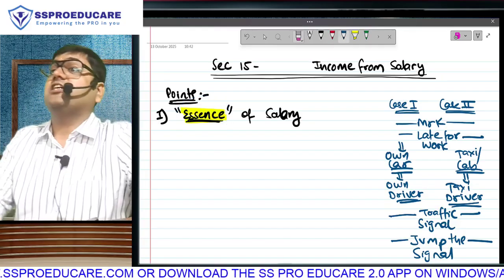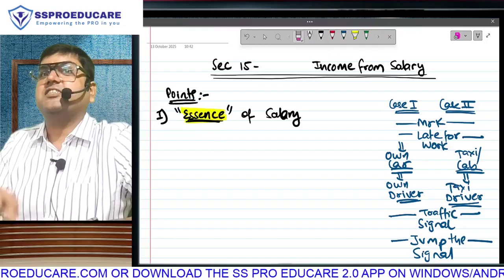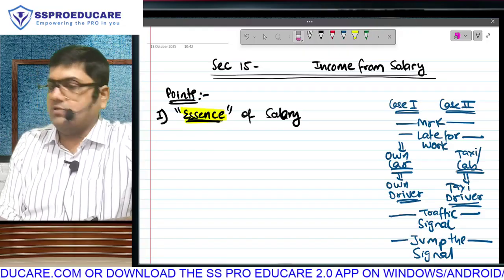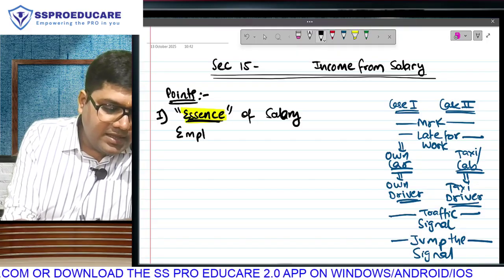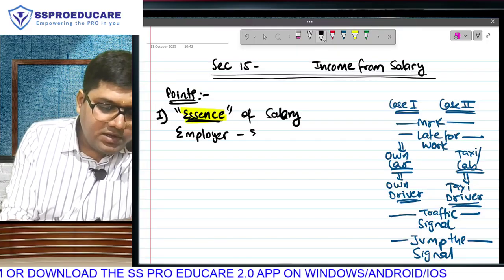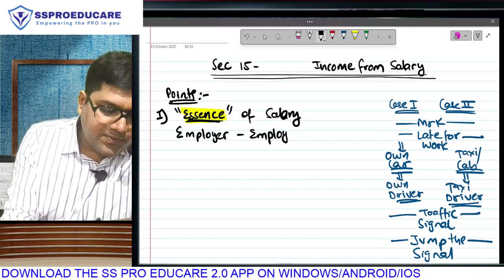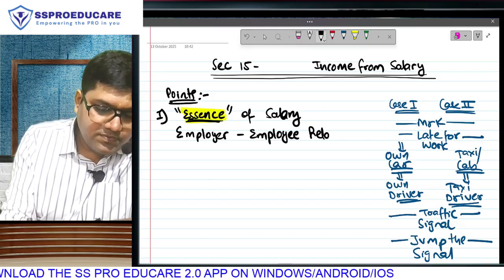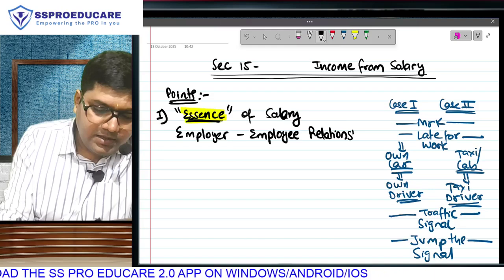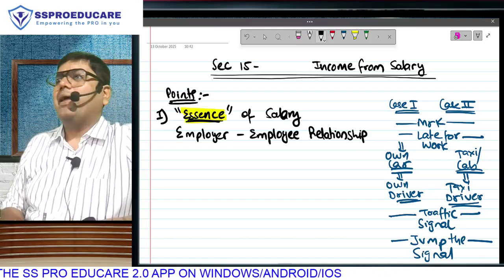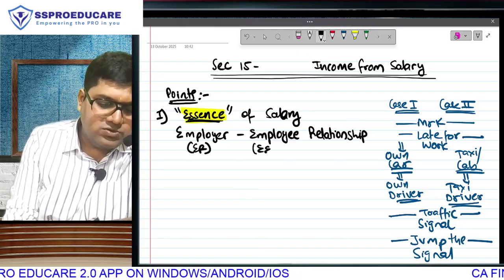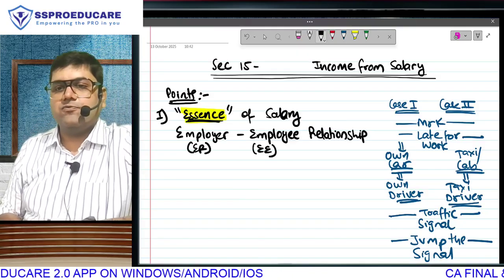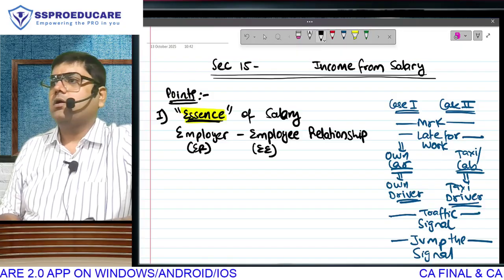This is essential. This is the deciding factor. It is this that will decide yes salary, no salary, and that is between the payer and the payee. There has to be something called an employer-employee relationship. Between the payer and payee there has to be something called employer-employee relationship. All throughout the chapter I will be using these short forms, ER for employer and EE for employee.